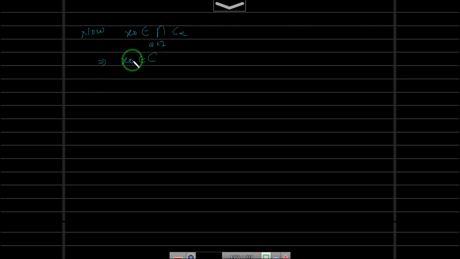So this x naught belongs to C, and we know that C is nothing but A union B. This implies x naught belongs to A, or x naught belongs to B. So let us assume that x naught belongs to A. If x naught belongs to A, this implies x naught does not belong to B. Why?